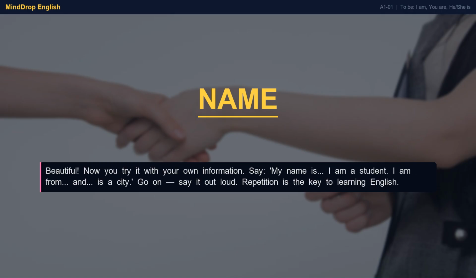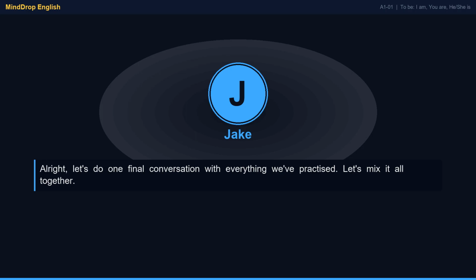Say, my name is. I am a student. I am from, and, is a city. Go on. Say it out loud. Repetition is the key to learning English. Alright, let's do one final conversation with everything we've practiced. Let's mix it all together.